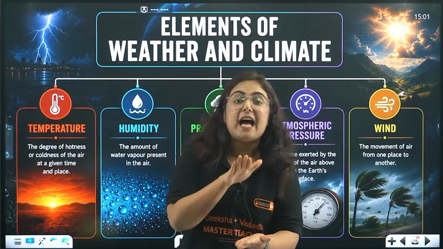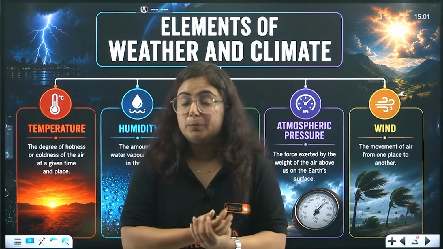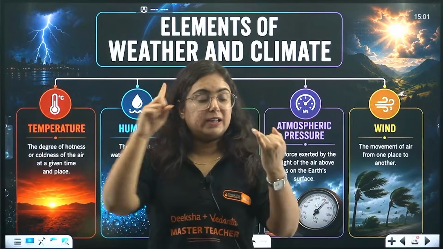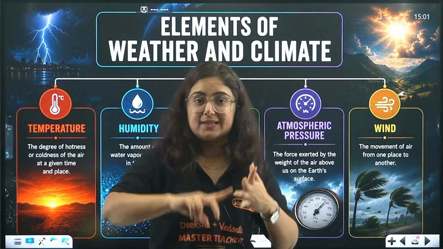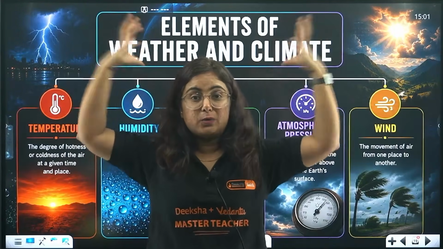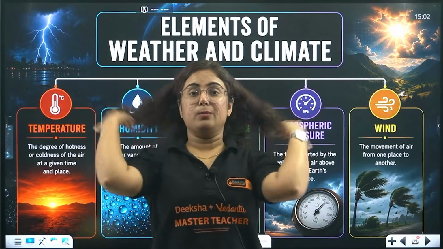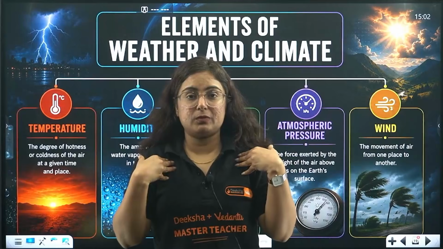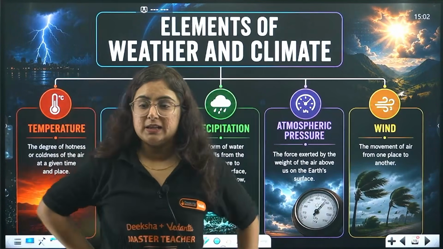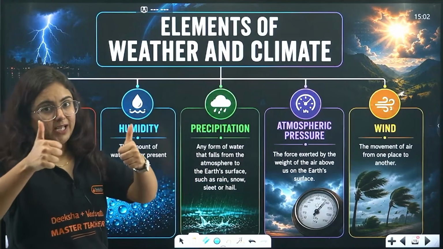Beta, anything that has volume or weight applies pressure because of its weight. So, we have a blanket of air around us which contains water vapors, gases as well as dust particles. Because of their weight and the force of gravity applied by the earth, they are moving downward, towards the earth on which we are living. And hence the pressure is applied on us. That pressure is known as atmospheric pressure. That pressure is known as what, my dear student? Atmospheric pressure. Clear? Crystal clear.